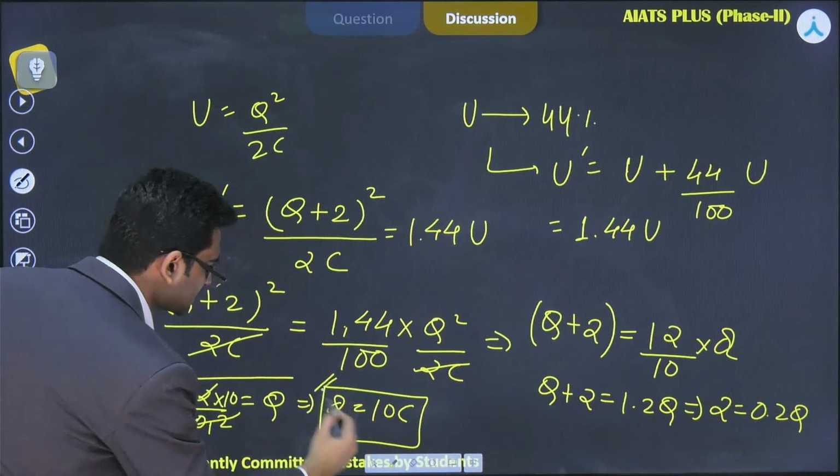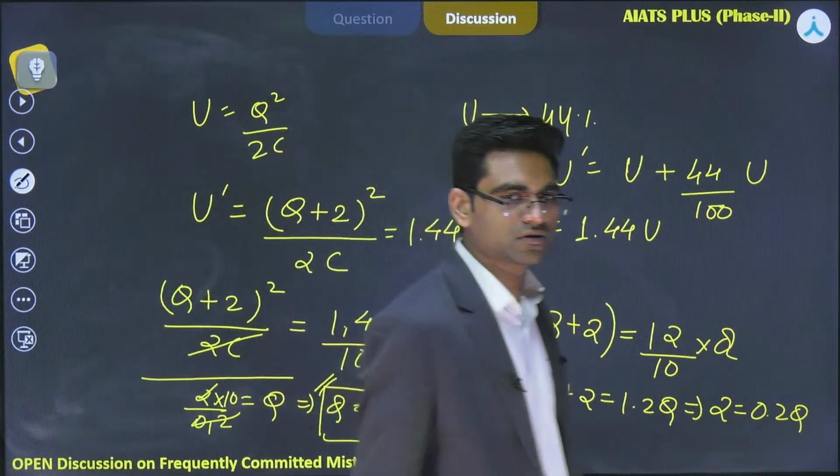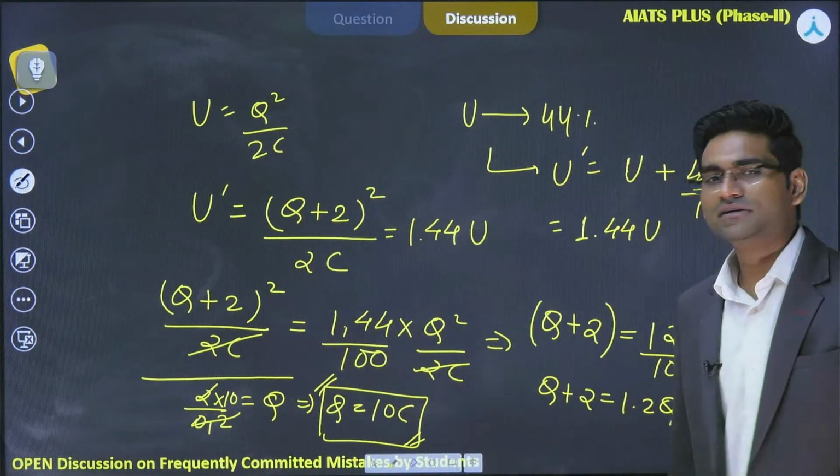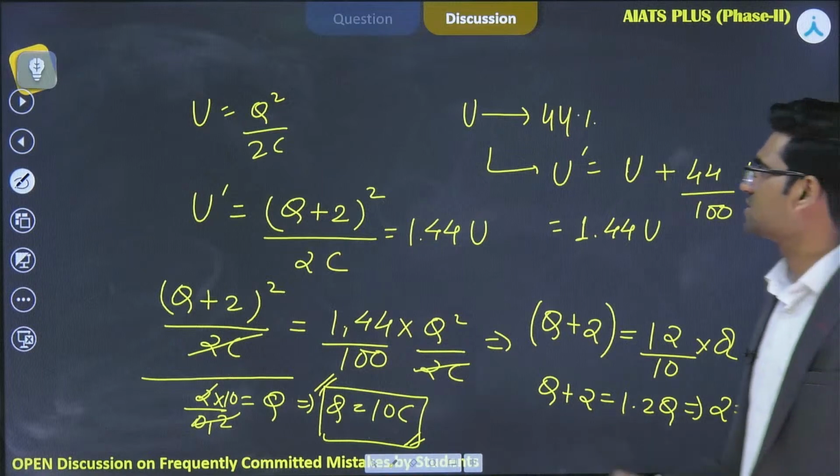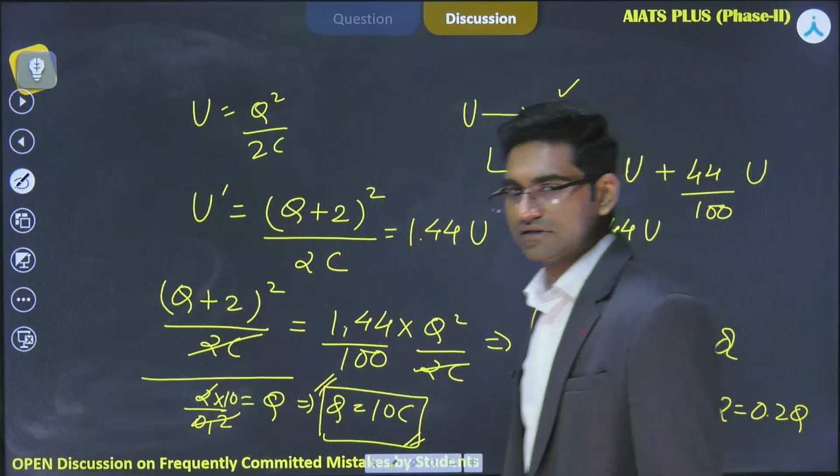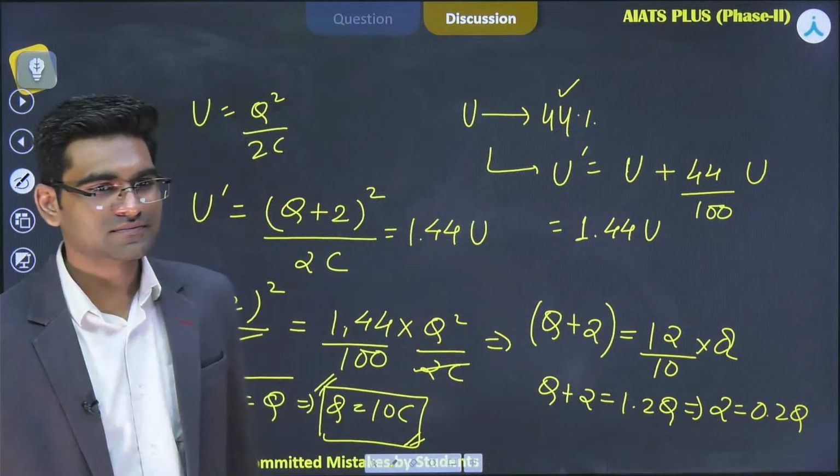It means the original charge on the plates was 10 coulomb, and when 2 coulomb more was added, the energy stored in the capacitor increased by 44%. Is it clear? Yes or no?